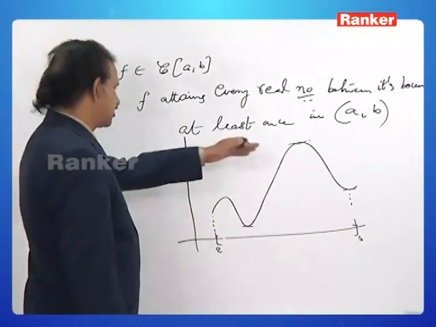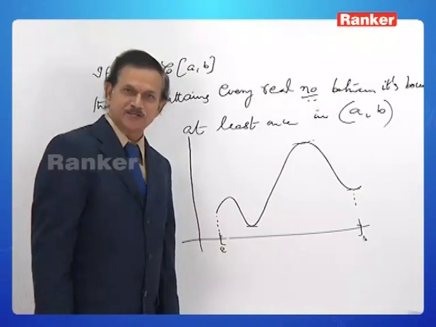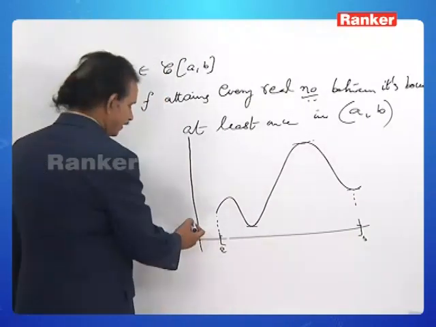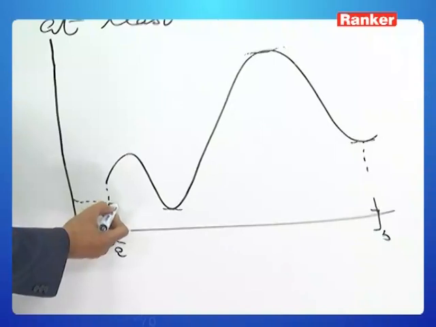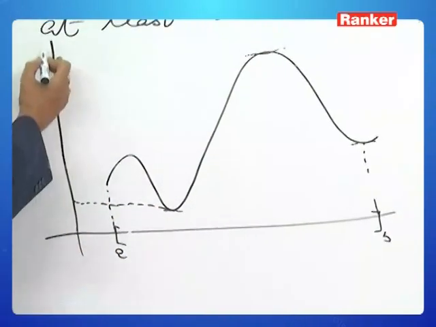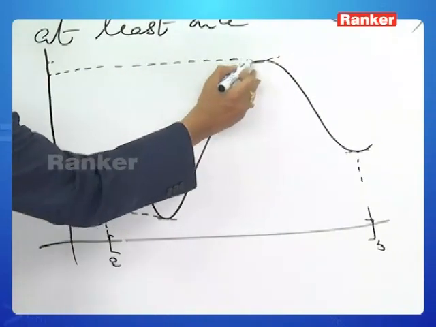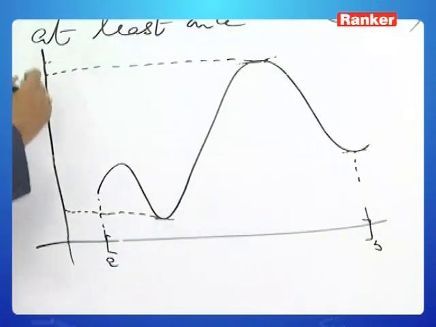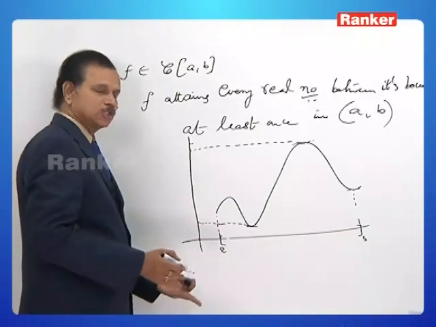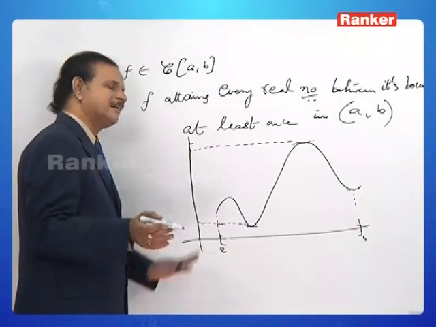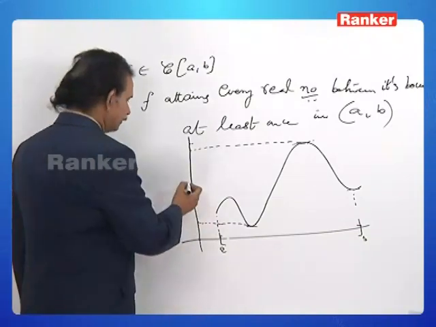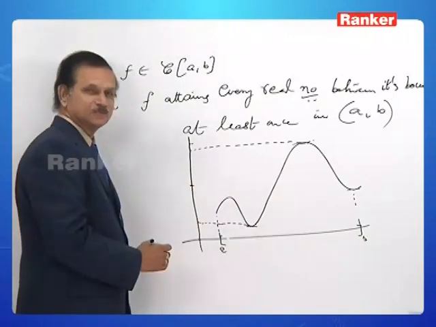This is a continuous graph, that is, a graph of a continuous function. What is the infimum, rather the minimum value? This is the minimum value. What is the maximum value? This is the maximum value. In between these two, you choose a particular real number, whatever you like. Let me select, say here, let this be some k.